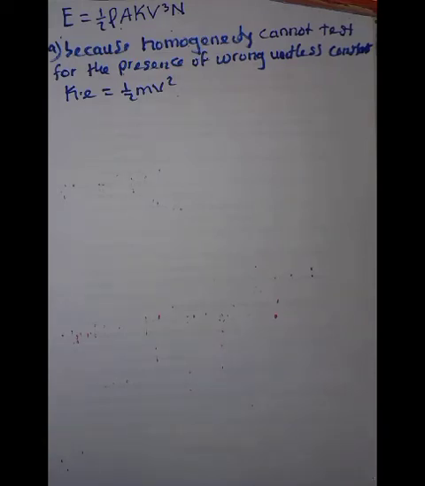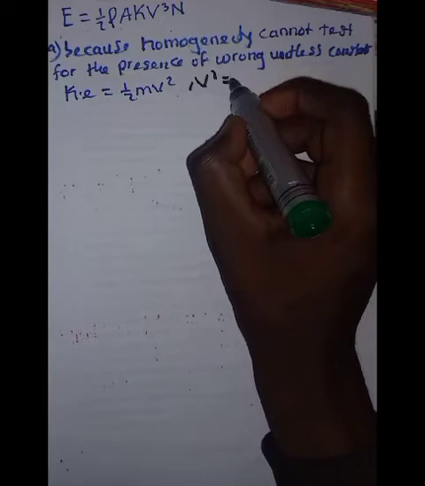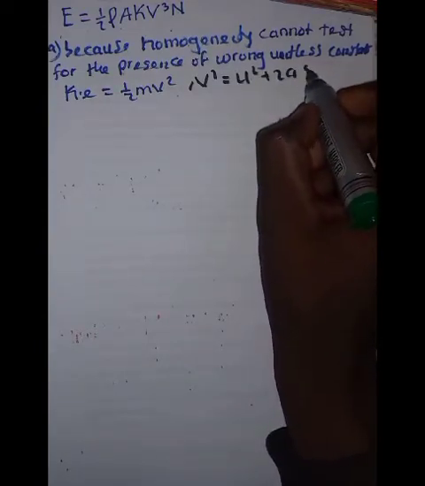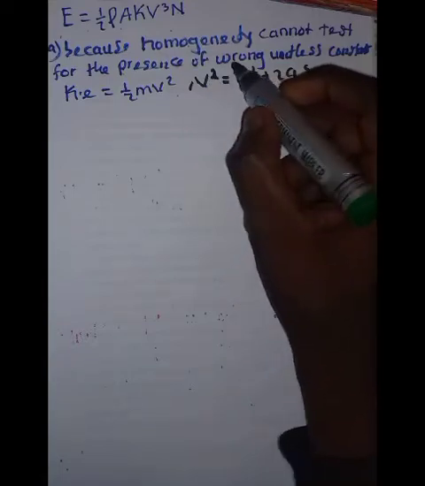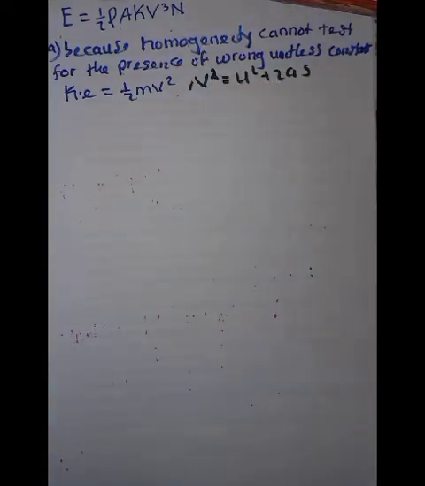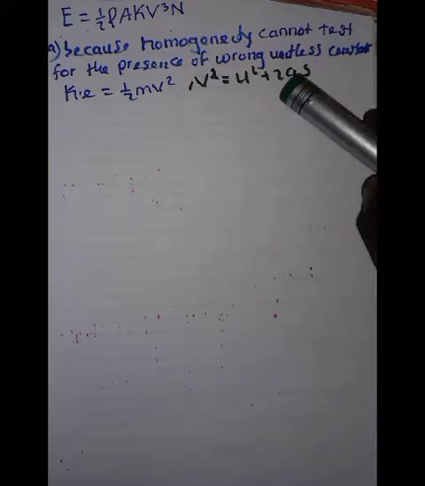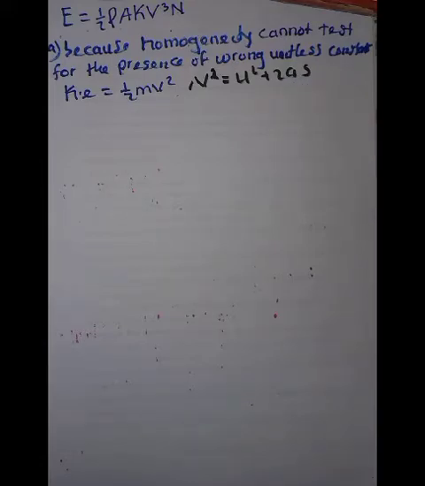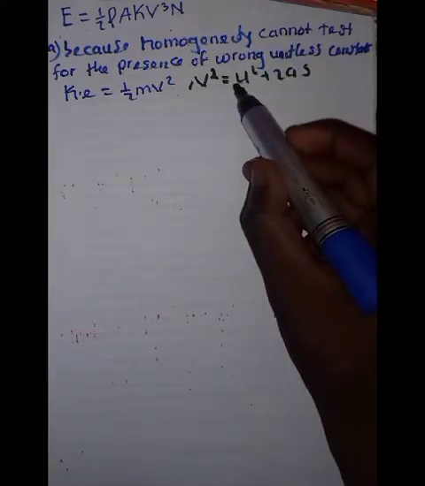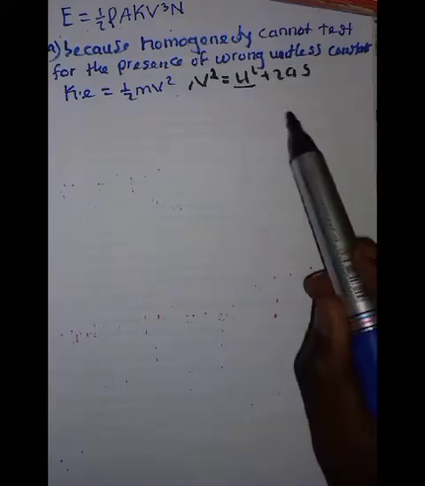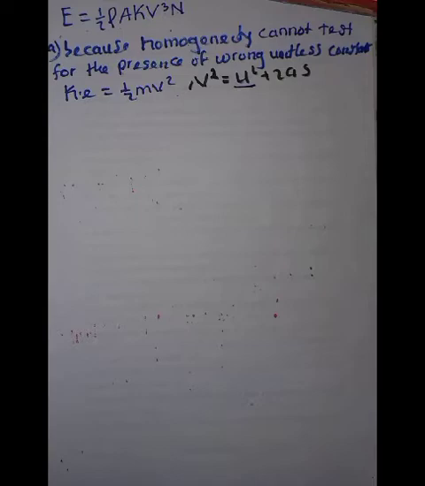We can bring forth other examples, like v² equals u² plus 2as, where v is the final velocity of a moving body, u is the initial velocity, a is the acceleration of that body, and s is the distance covered by that body. Now we can tell them that the absence of the 2 makes this equation homogeneous but incorrect. If we take away this u², the equation will still be homogeneous but not correct. So that's how we can answer the A part.